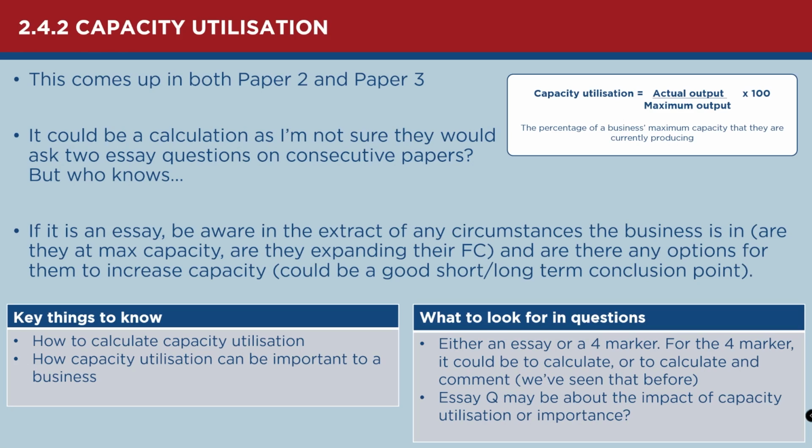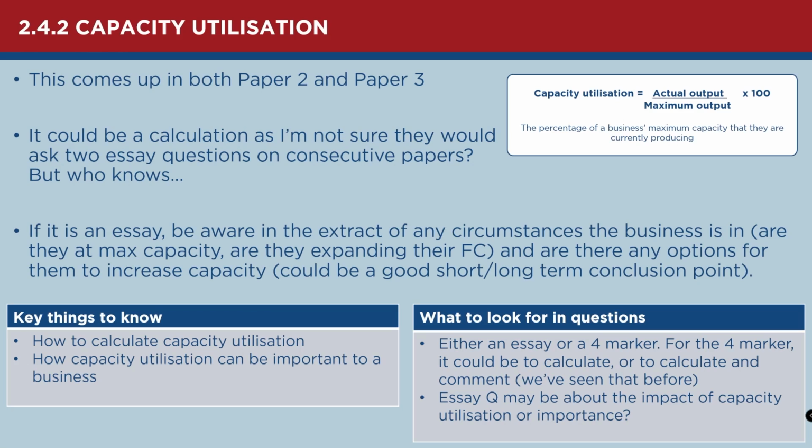So I would have a look at the case study, make sure you know whether there is any information in the extract that suggests that they're going to maybe be at max capacity, maybe they're trying to expand their capacity, or maybe they're trying to do something with their profits or their prices where having a higher capacity utilization and therefore lower unit costs might be of an advantage. So those are the kind of things I would have a look at.